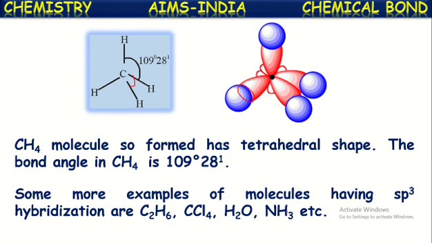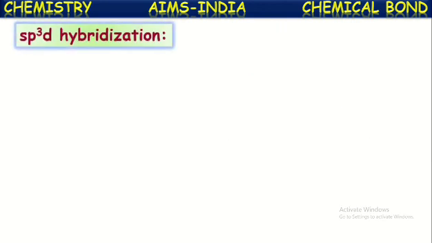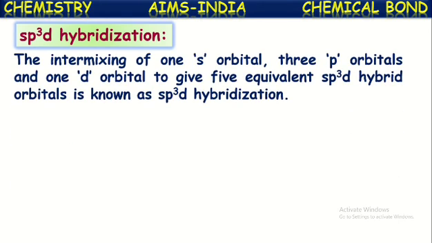Now let us see another hybridization, that is sp3d hybridization. In this, one s orbital, three p orbitals and one d orbital, totally five atomic orbitals, intermix with each other to form five equivalent sp3d hybrid orbitals.